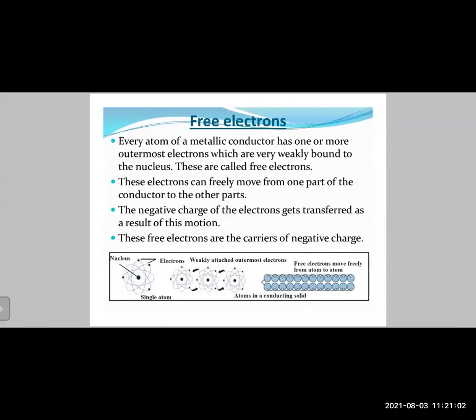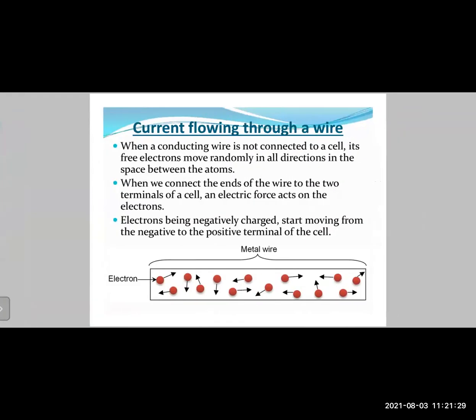Then we learned about the concept of free electrons, right? Every metal has one or more electrons inside it, revolving around the nucleus, which are very loosely held. Those electrons can be removed very easily. So in any metal piece, those loosely bound electrons are the ones that cause the electricity to flow. Now when you look at a metal, there can be millions and millions of atoms in a piece of metal, and each of those atoms can give away one or more electrons.